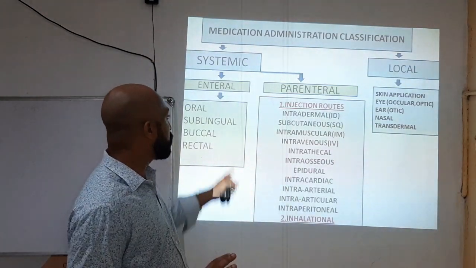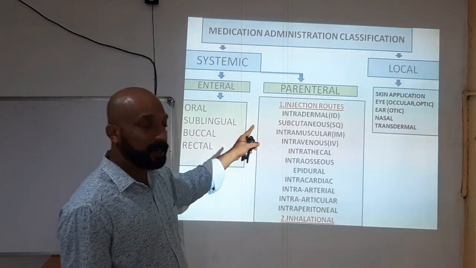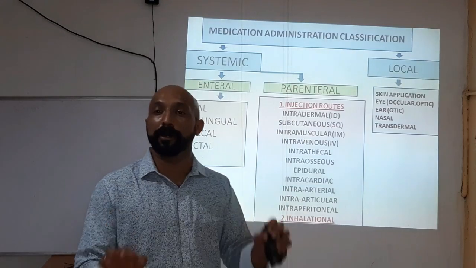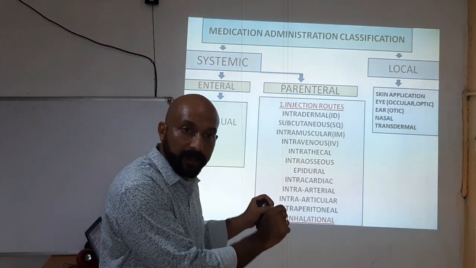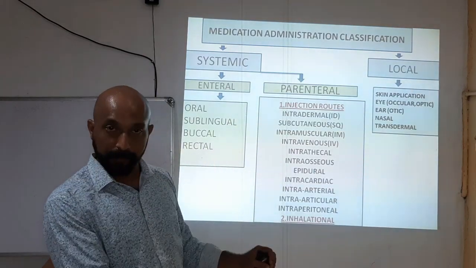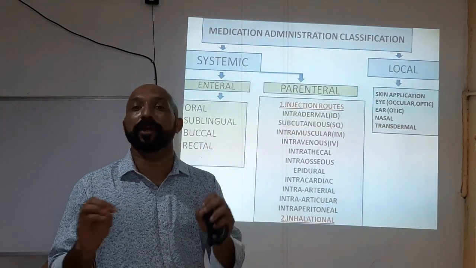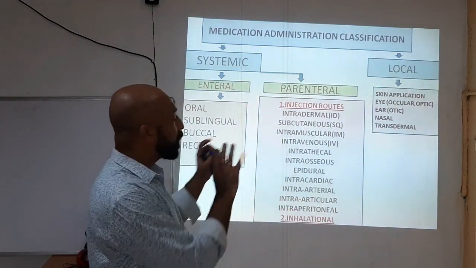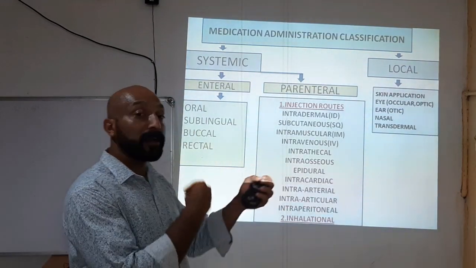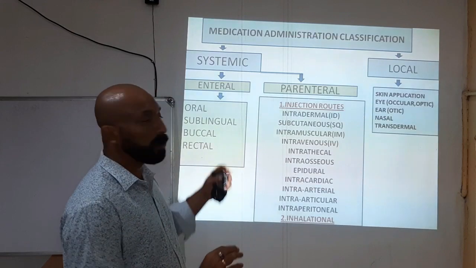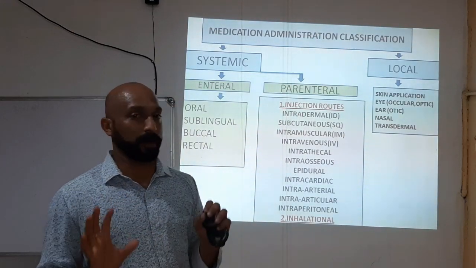The first of the four major types is intradermal, or ID. Intra means into the skin, that is called intradermal. The second one is subcutaneous, or SQ. Sub means under, cutaneous means skin, so subcutaneous means under the skin. The third one is intramuscular, or IM.